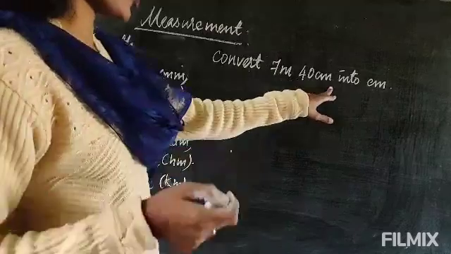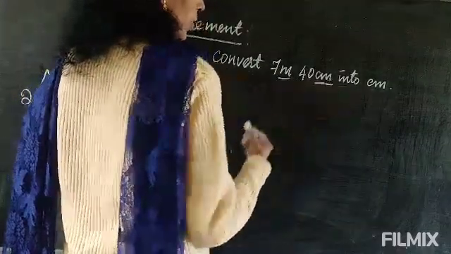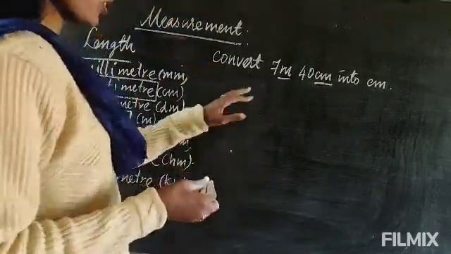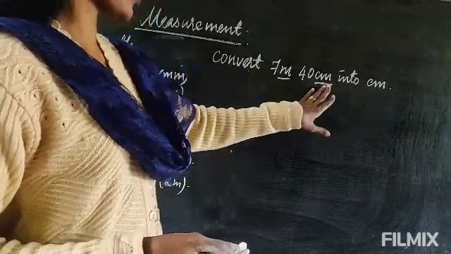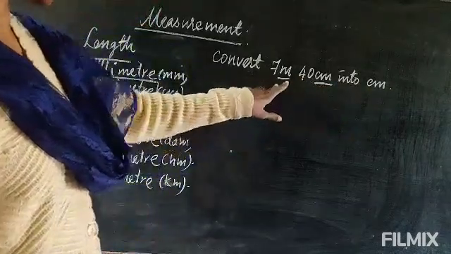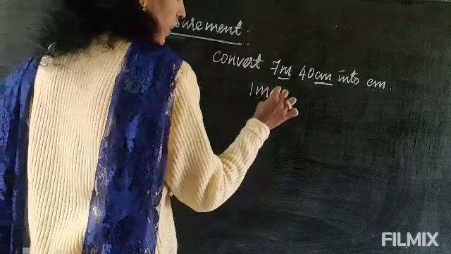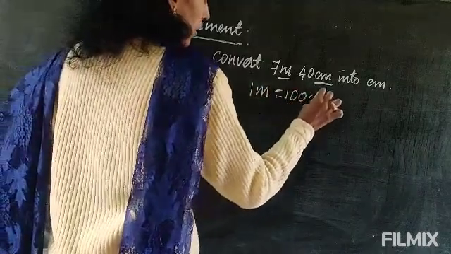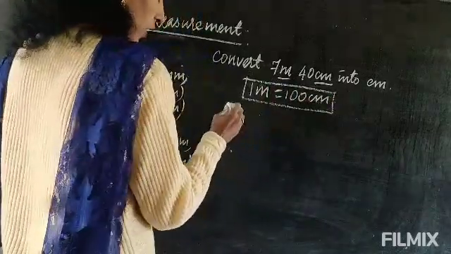Now you see this sum. Convert 7 meter 40 centimeter into centimeter. You see here meter also is there, centimeter also is there. So this one how to do? Centimeter is also there, no? So we have to convert into centimeter. So don't bother about this one. Only see the meter. So meter to centimeter, the formula is 1 meter equal to 100 centimeter. So write the formula in the box. Again we will do the calculation.